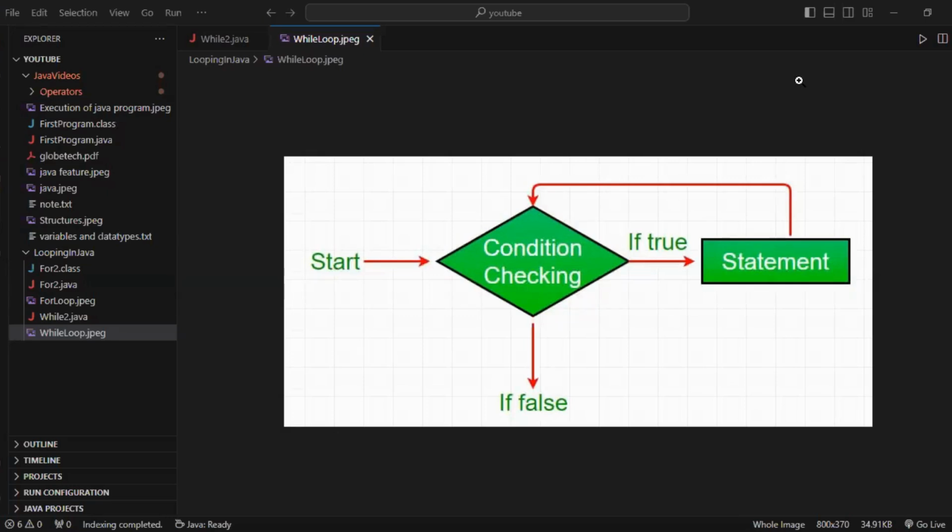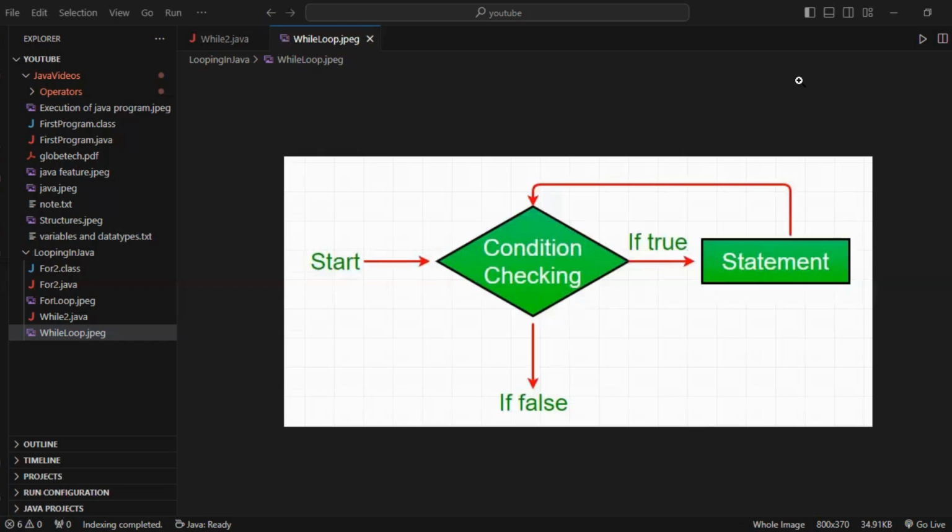In the previous class, I discussed what a for loop is. In this session, we are going to see what a while loop is. What is a while loop? A while loop is a looping statement which keeps on executing until the condition is false. Meaning, we know the starting point and we don't know the ending point.